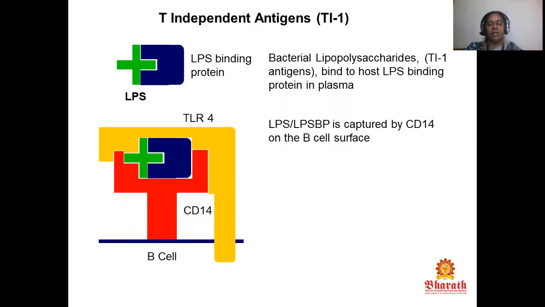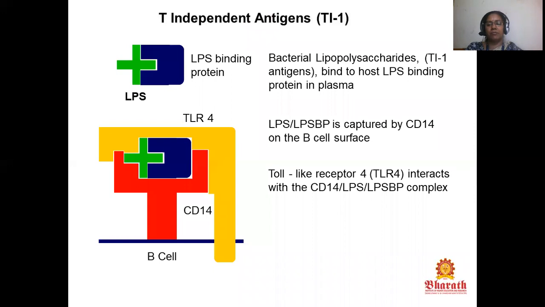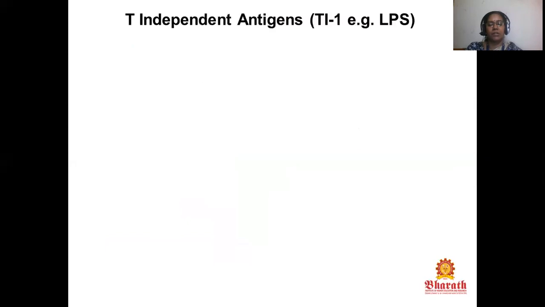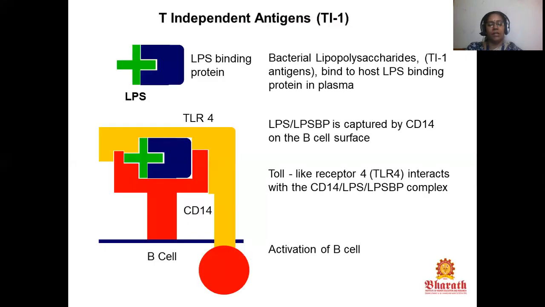The LPS and LPS-BP are captured by CD14 on the B cell surface. Toll-like receptors interact with the CD14-LPS complex, leading to activation of the B cell.